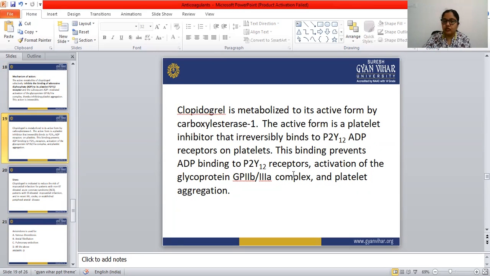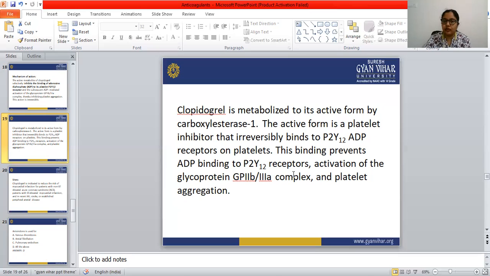P2Y12 is the receptor where ADP binds, but the active metabolite of clopidogrel binds with the P2Y12 receptor. When this drug binds with that receptor, ADP doesn't get space to bind, and that binding is an irreversible process.